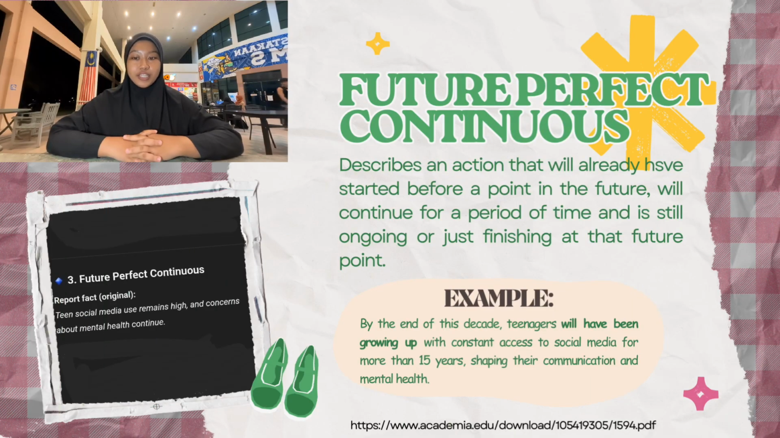Last but not least, I would like to talk about future perfect continuous. Future perfect continuous is an action that will already have started before a point in the future, will continue for a period of time, and is still ongoing or just finishing at that future point. For an example, by the end of this decade, teenagers will have been growing up with constant access to social media for more than 15 years, shaping their communication and mental health.